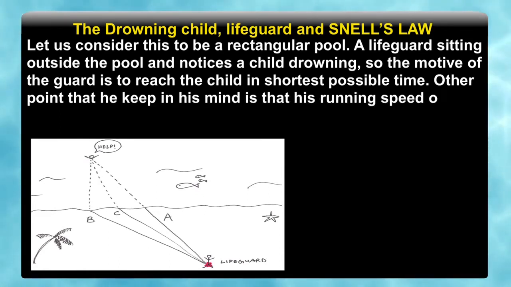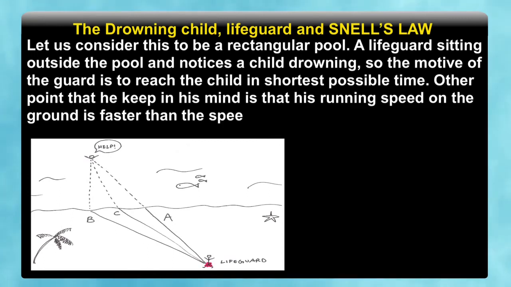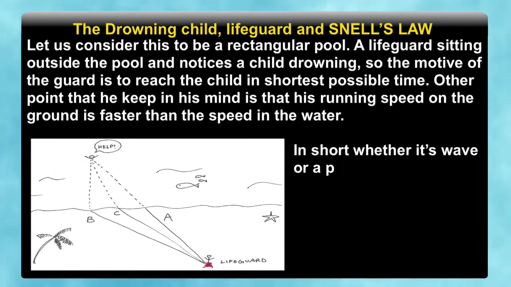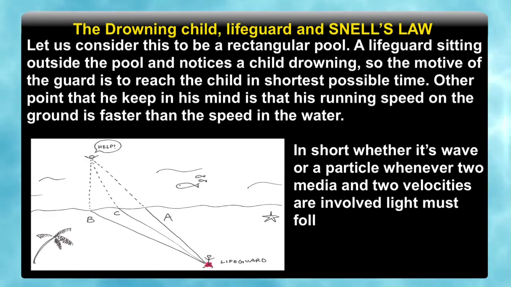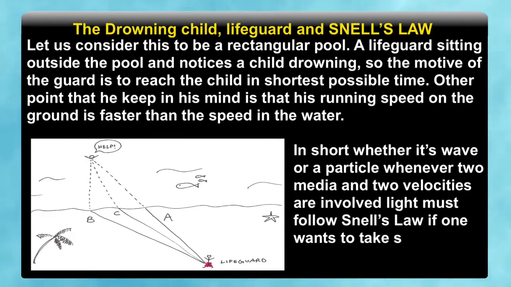The other point that he keeps in mind is that he can run on the ground faster than his speed in water, so he has to choose path B or path A, but the shortest path will be through C, where the laws of refraction are obeyed. So, in short, whether it is a wave or a particle, it is the nature of light: whenever two media and two velocities are involved, light or human behavior must follow Snell's law if one wants to take the shortest time. That is why light obeys the least time principle.